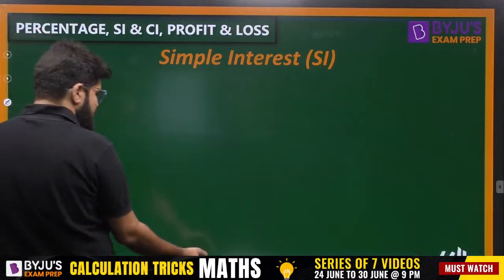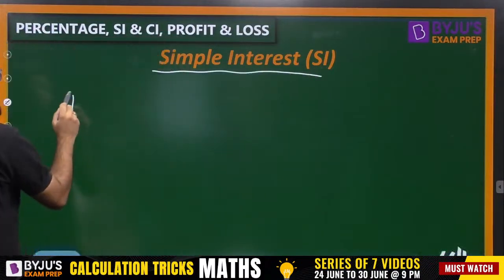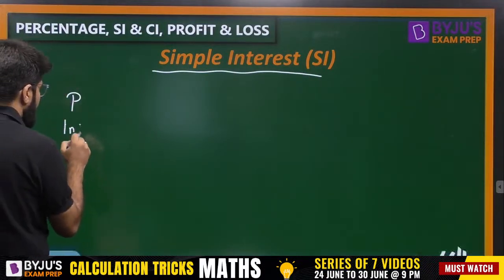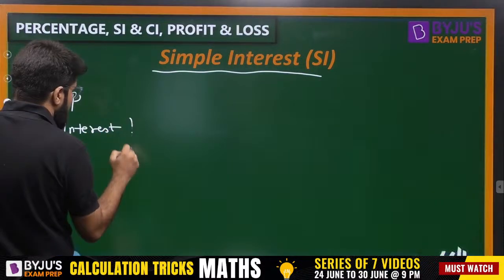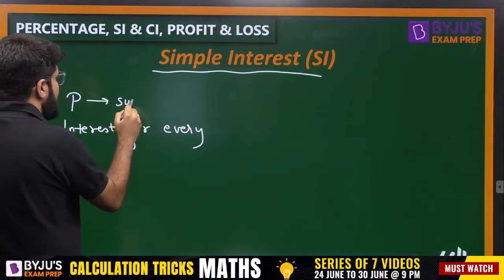And the next type of case that you all know is simple interest, where the amount invested is P. Simple interest is simple because the interest for every year is calculated on the sum invested.